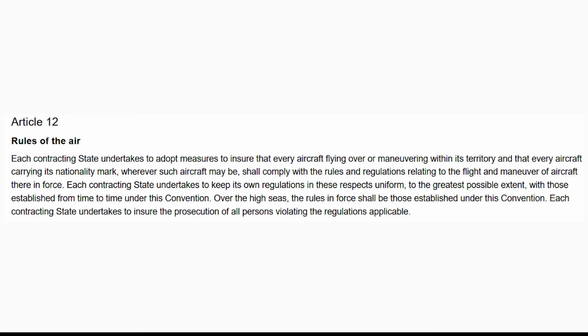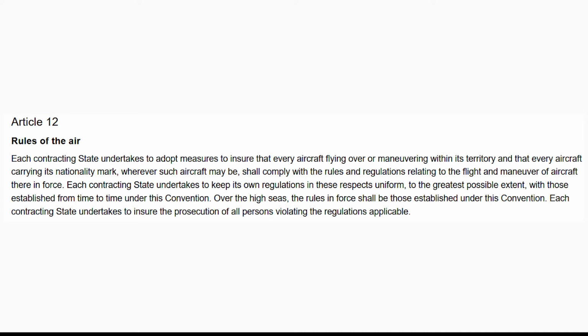Article 12. Rules of the air. Each contracting state undertakes to adopt measures to ensure that every aircraft flying over or maneuvering within its territory and that every aircraft carrying its nationality mark, wherever such aircraft may be, shall comply with the rules and regulations relating to the flight and maneuver of aircraft there in force.